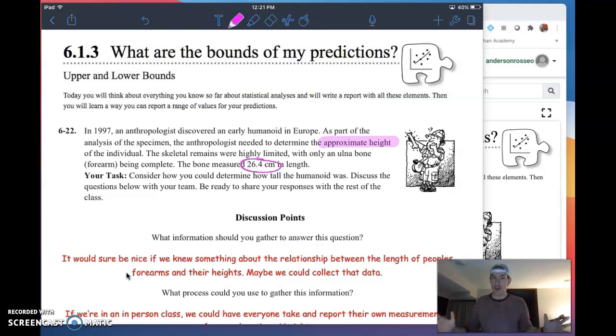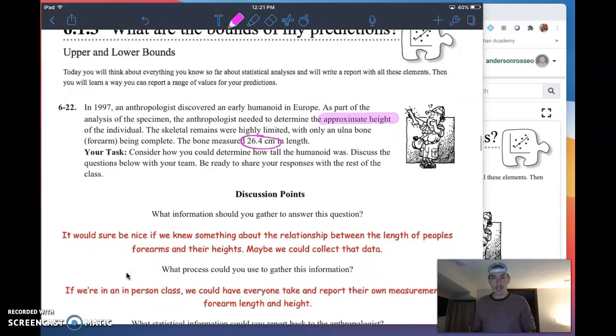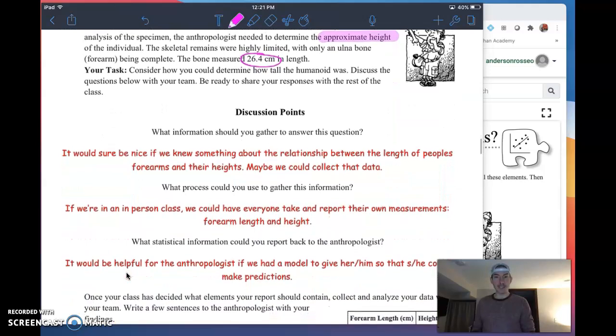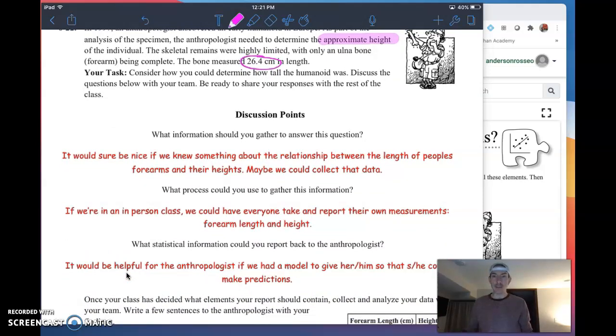and we're going to go ahead and figure out how we can make a prediction based on that alone, how we can make a prediction of how tall this skeleton was, because this anthropologist has limited information because of the degraded remains, maybe there's some missing pieces or something like that. So what we're going to do is we're going to get started talking about some of these things that I've got kind of laid out here, and you guys can be thinking of these things, and my answers are not the only answers here. Yours are probably well worth the time and energy spent thinking of them as well.